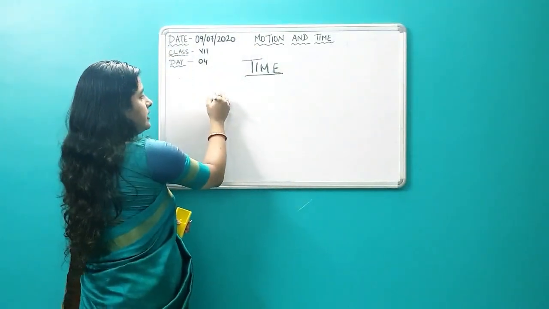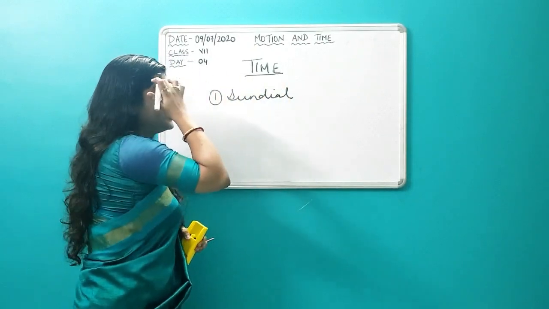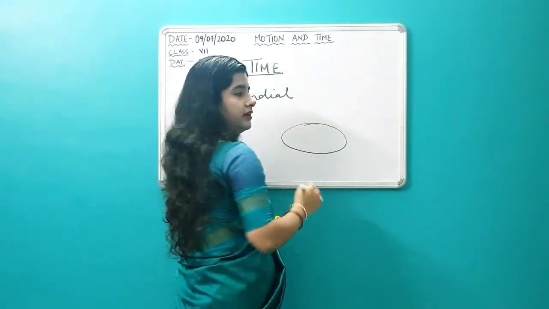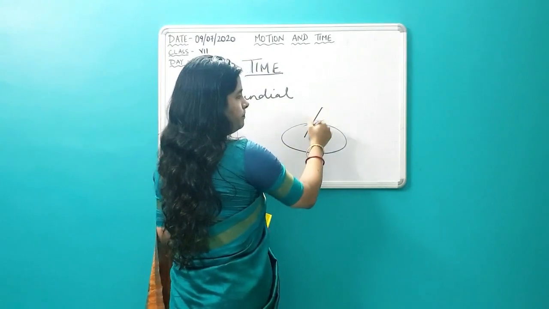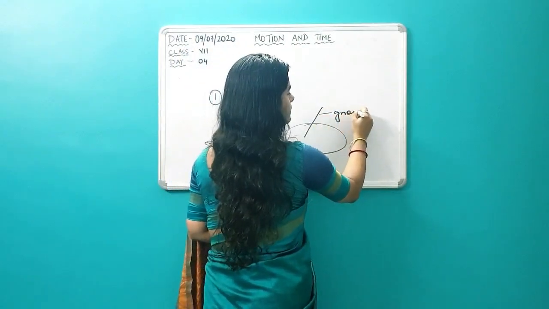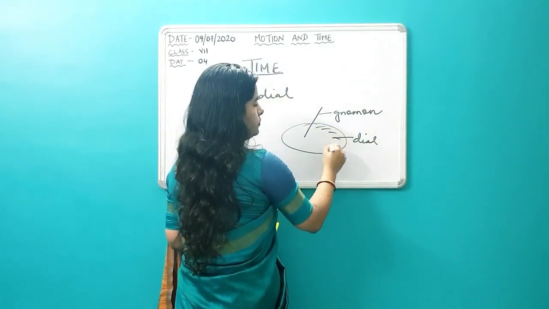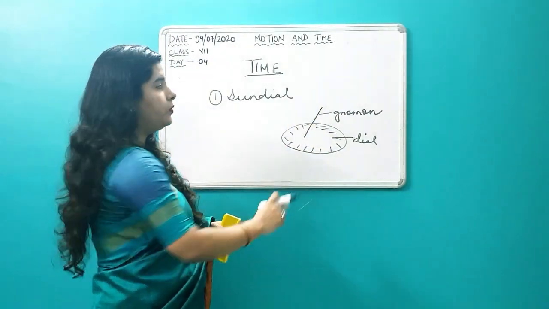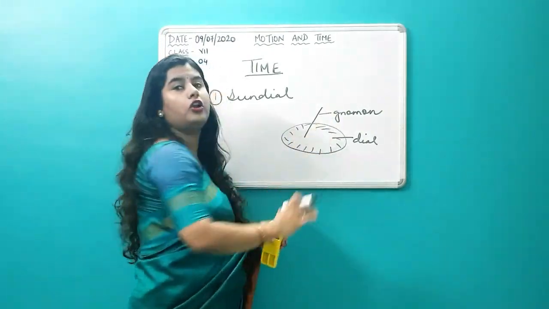Number 1, we have the sundial. Sundial, you can see nowadays also it is there in Jantar Mantar in Delhi. A sundial consists of a thin dial, and on top of the dial there is a needle. This is actually known as a gnomon. And this is the dial. On the dial, the time was marked, and the shadow of this particular needle used to fall on the dial.